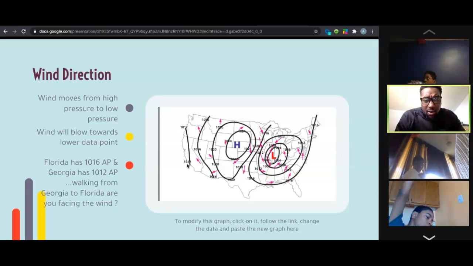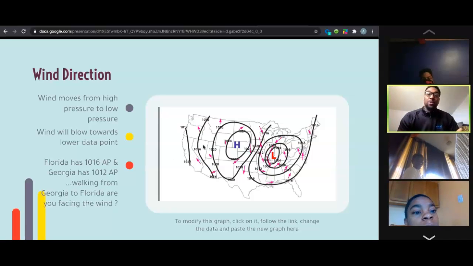Now, if we're walking from California to Nevada, you might get some wind in your face because that's going from 1012 to 1016, okay? And there's higher pressure there. So if you're walking toward areas of higher pressure, that's when the wind is going to be in your face, okay?